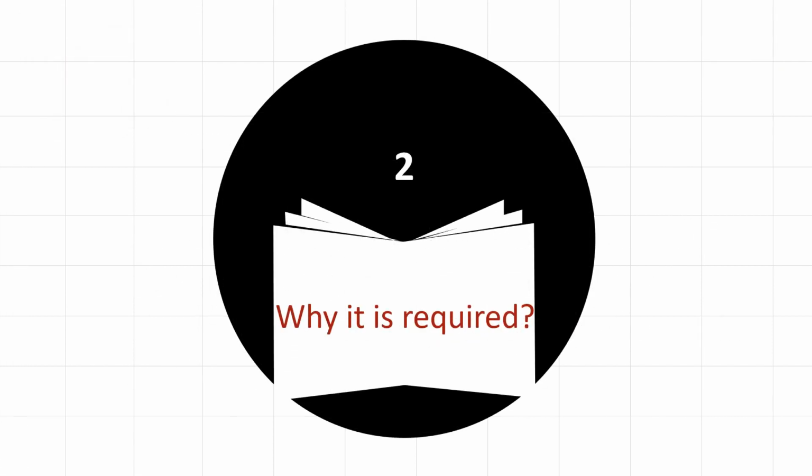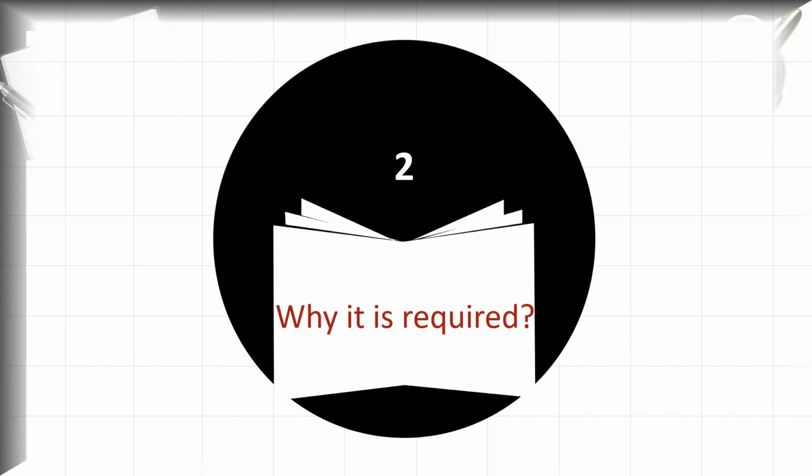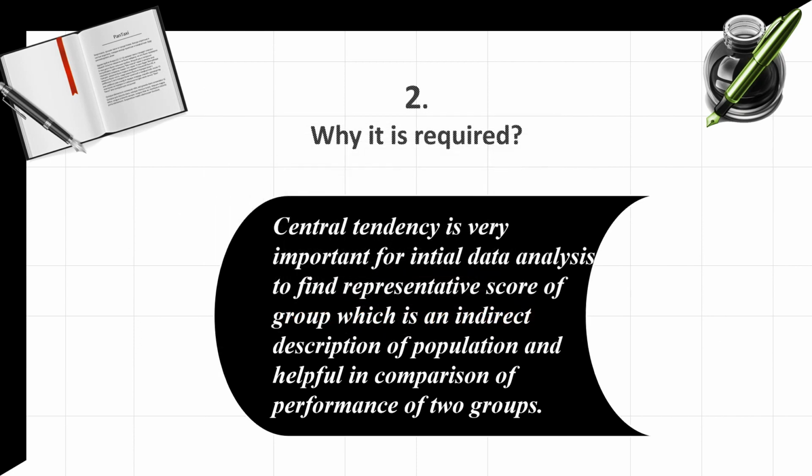Why it is required? Central tendency is very important for initial data analysis to find a representative score of a group, which is an indirect description of the population and helpful in comparison of performance of two groups. For understanding this, let me give a small example for you. If a student has been asked to tell the final scores he achieved, then it is easy to say the average score instead of the scores he got in each subject, right? The idea behind this is central tendency.